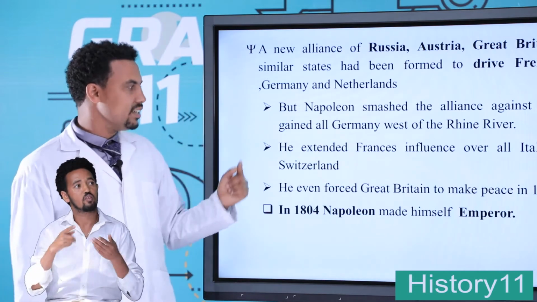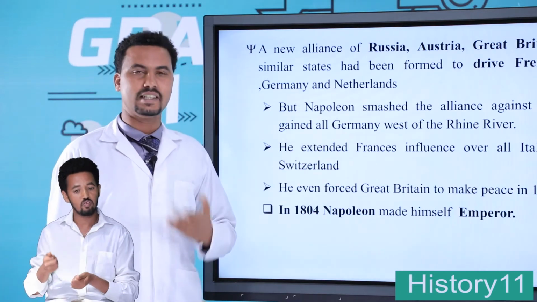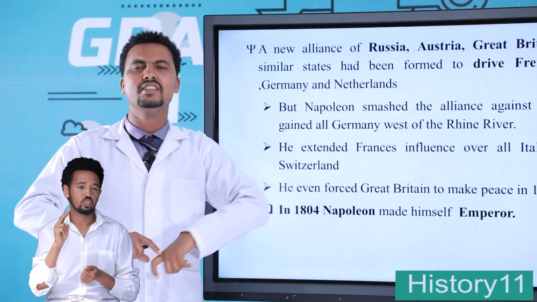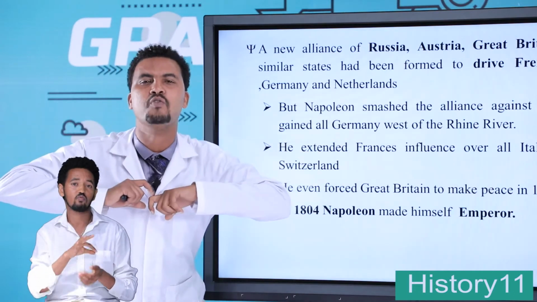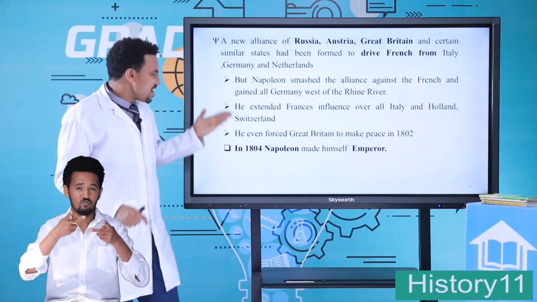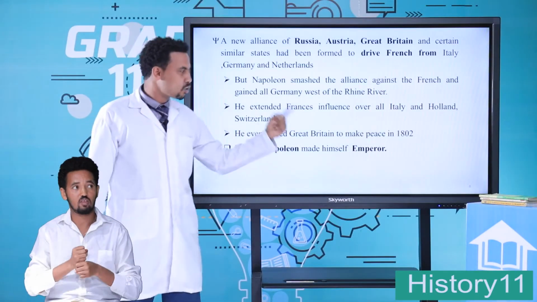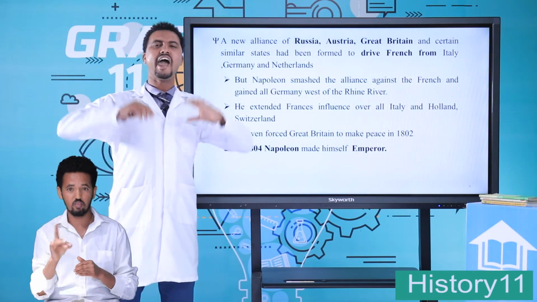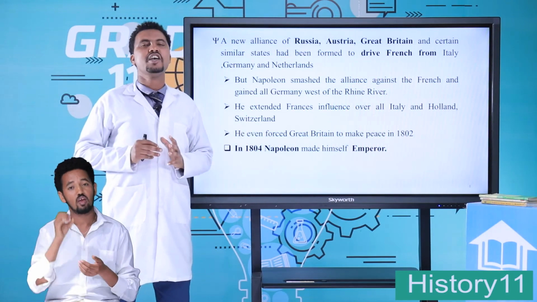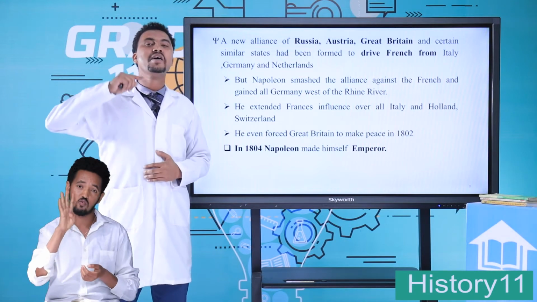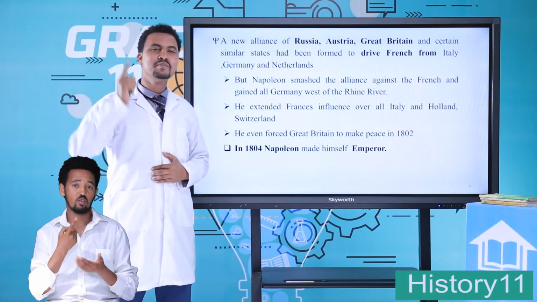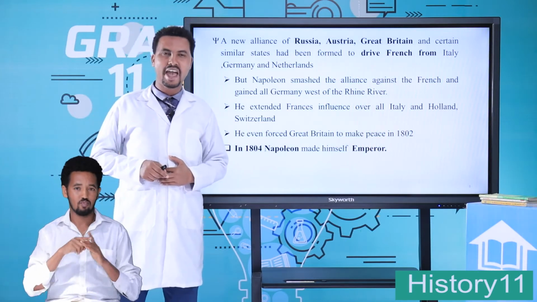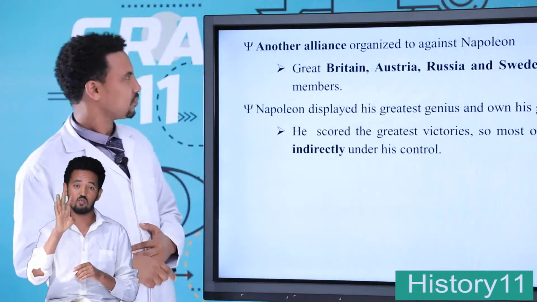He extended France's influence over Italy, Holland, and Switzerland. Then he expanded French territory into a vast area. He even forced Great Britain to make peace in 1802. Then in 1804, he became Emperor of France. He called himself the Emperor of France, starting from 1804.